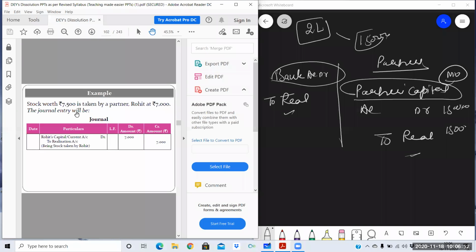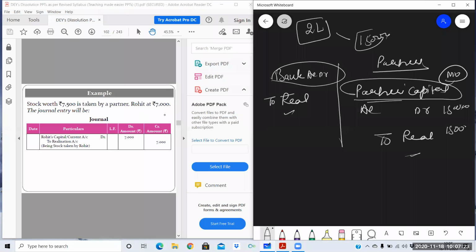Stock worth rupees 7,500 is taken by a partner Rohit at rupees 7,000. So there is a stock whose cost is 7,500, but it is taken by a partner. Partner name is Rohit. Make sure the stock is already transferred to realization account. First of all the assets will be transferred. So we have assumed here that the stock is already transferred to realization account. Now we are just passing the entry for its treatment. So that stock is taken by partner Rohit at rupees 7,000.